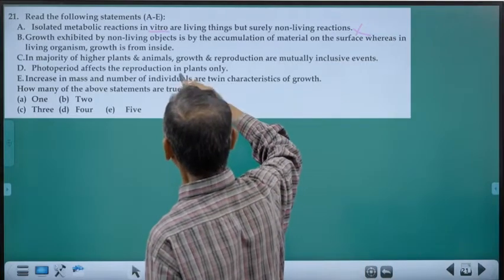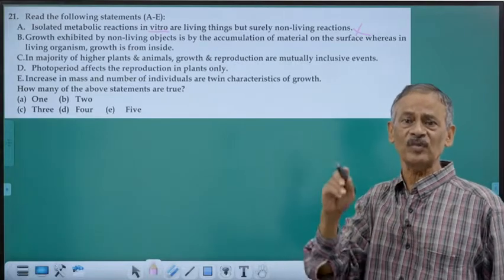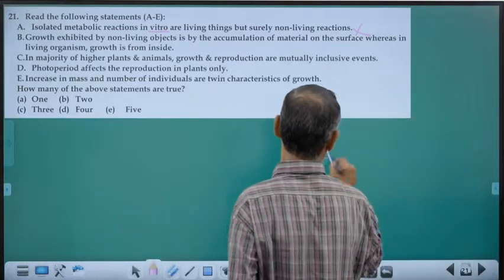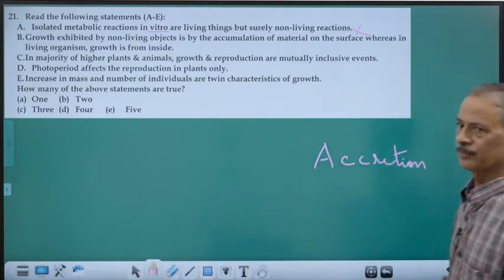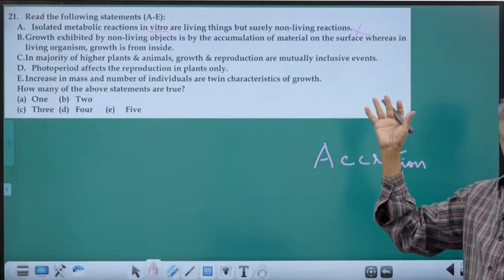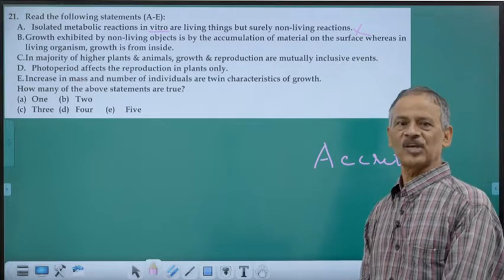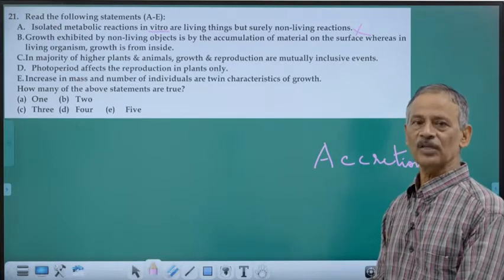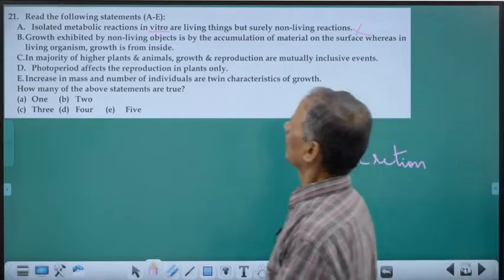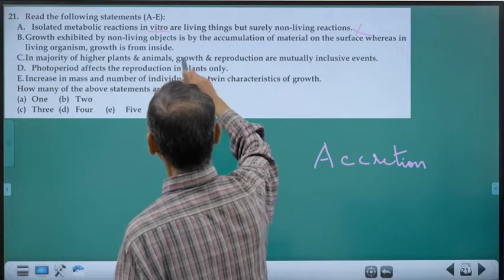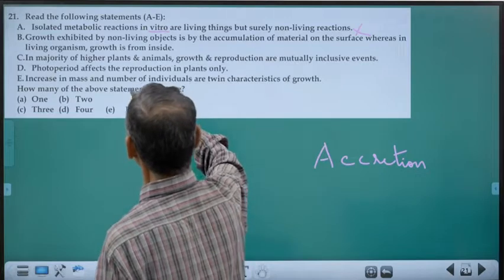Growth exhibited by non-living objects. Sometimes non-living objects can also grow by accumulation of material on the surface. It is called accretion. Accumulation of material on the surface causes an increase in mass. Then we have to call it growth, because as per our concept, increase in number or increase in mass is considered growth. So growth is exhibited by non-living objects by the accumulation of material on the surface, whereas in living organisms, growth is from inside.